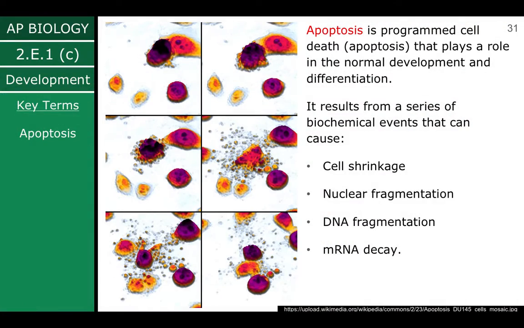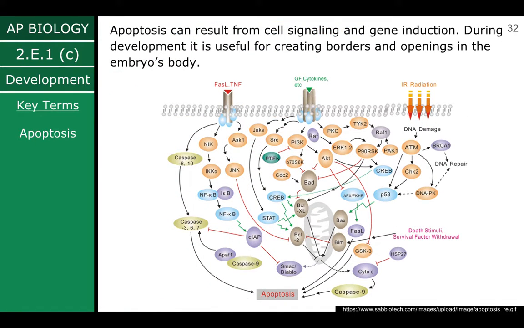Okay, apoptosis is programmed cell death. That's its main definition here. That plays a role in the normal development and differentiation. It results from a series of biochemical events that can cause cell shrinkage, nuclear fragmentation, DNA fragmentation, or mRNA decay. Apoptosis can result from cell signaling and gene induction. During development, it's useful for creating borders and openings in the embryo's body.